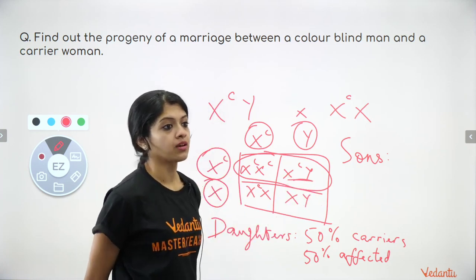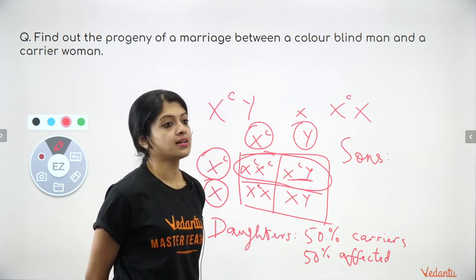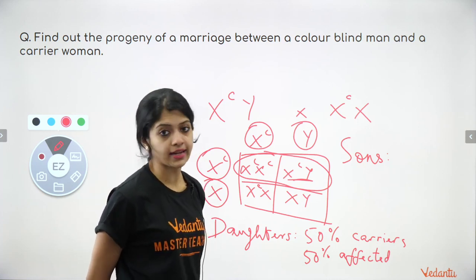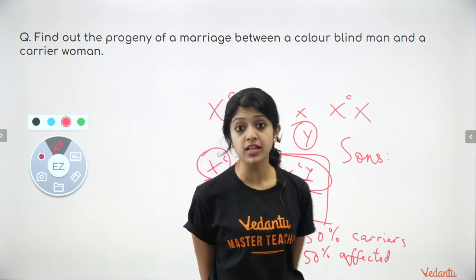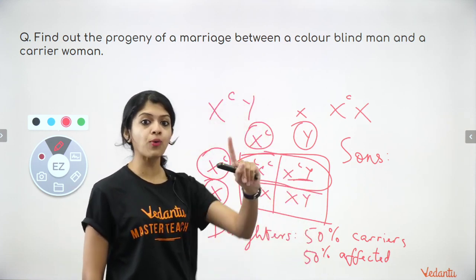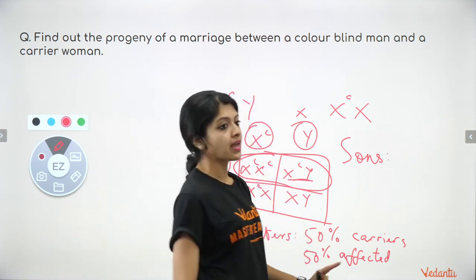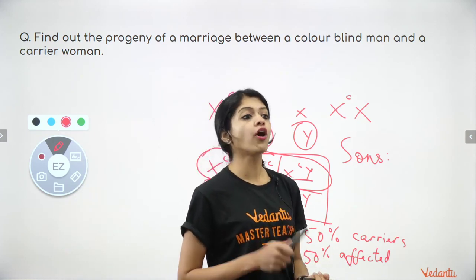XCY. Colorblind. Somebody says carrier also. As I told you, men cannot be carriers in the case of X-linked recessive traits because they have only one X chromosome. Okay, they can only be either normal or affected.